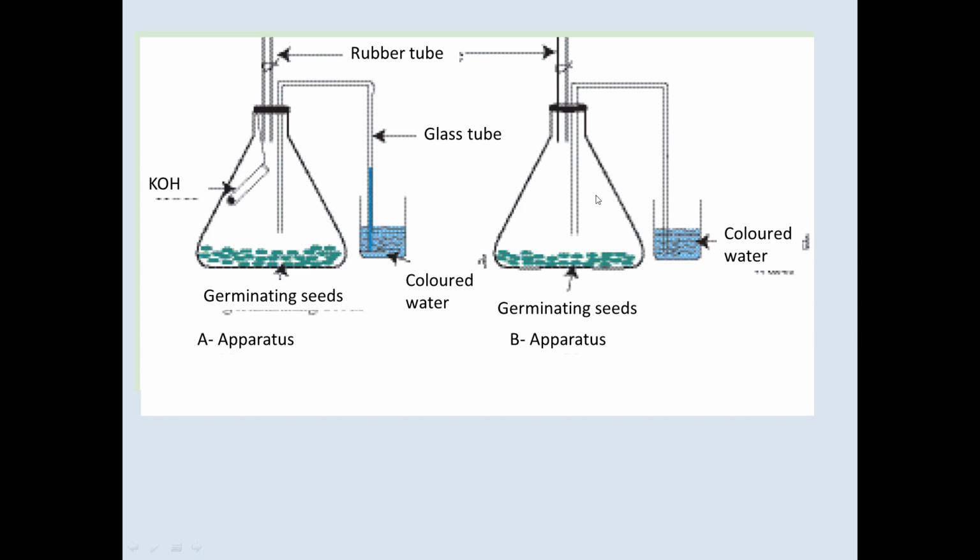Respiration takes place, oxygen is absorbed, but the seeds release carbon dioxide. Oxygen is absorbed and carbon dioxide is released, so it doesn't make a pressure difference inside. The air doesn't come into the conical flask, no suction pressure is made, and there is no rise of colored water. Respiration takes place, but you can't see that. You can't get a significant observation.